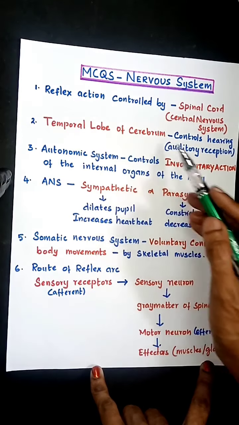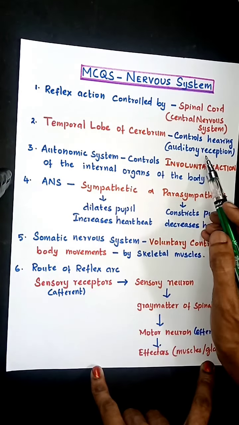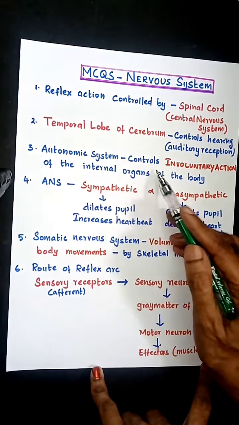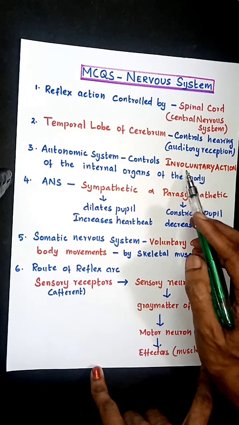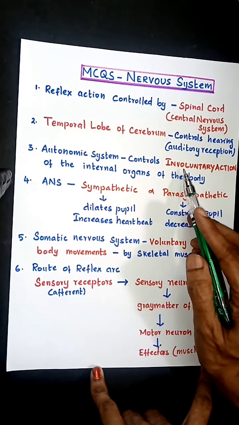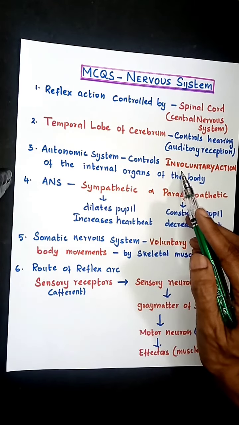The temporal lobe of the cerebrum controls hearing, that is, auditory reception. The autonomic nervous system controls involuntary actions of the internal organs of the body. Involuntary means which takes place without our will or without our consciousness. For example, heartbeat.